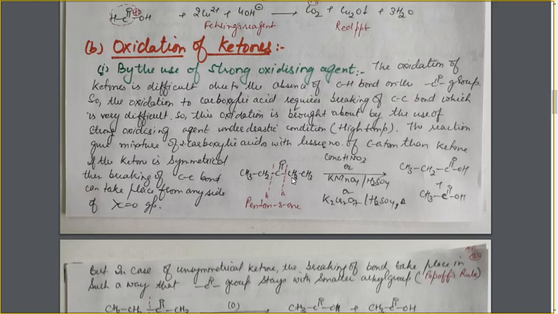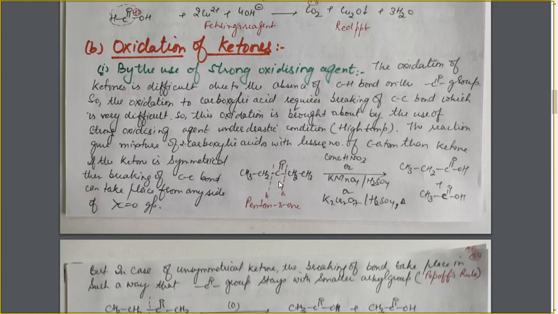And the breaking of a carbon-carbon bond is quite difficult because the carbon-carbon bond is quite strong. That's why the oxidation of ketone takes place only with a strong oxidizing agent, and that too under drastic conditions or under high temperature. So one thing you should note is that oxidation of ketone involves breaking of the carbon-carbon bond. That is not easy to take place, so it will take place in the presence of a strong oxidizing agent, and that too under high temperature, along with strong heating.